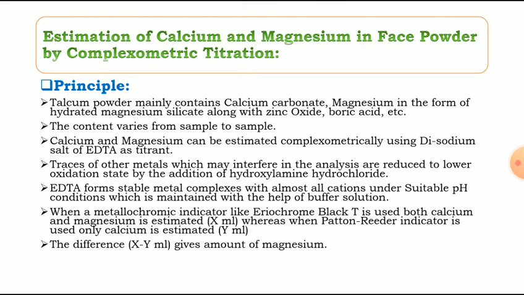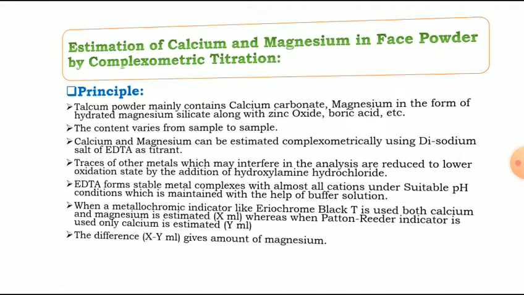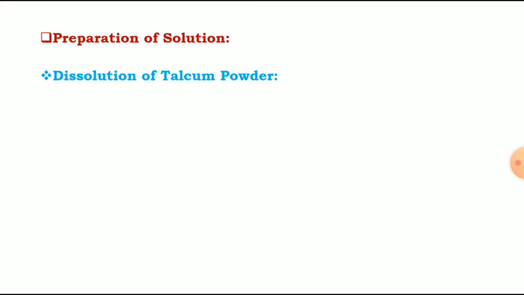When a metallochromic indicator like eriochrome black T is used, both calcium and magnesium are estimated, that is X ml, whereas when patton and reader indicator is used, only calcium is estimated, that is Y ml. The difference between X minus Y ml gives the amount of magnesium. Now we will see the preparation of solution.